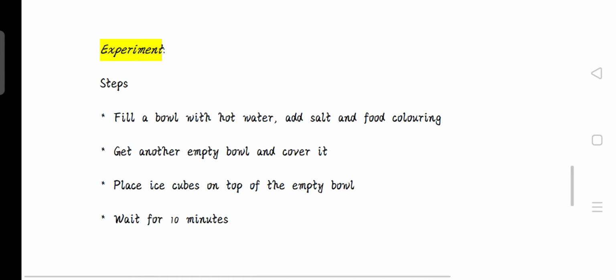Then the second part, you get another empty bowl and cover it. Use it to cover this bowl that is filled with hot water. When you cover it, then place ice cubes on top of the empty bowl. Then leave it for 10 minutes. When you come back, you observe what happens. You find out that there will be water dripping down from the bowl.